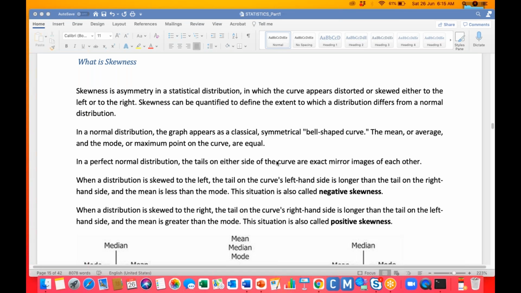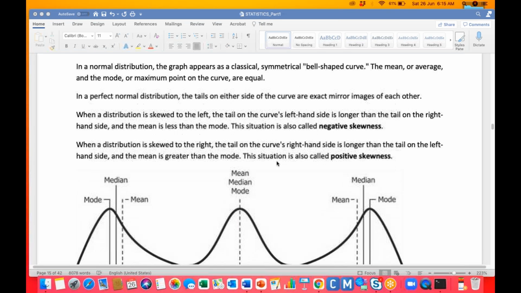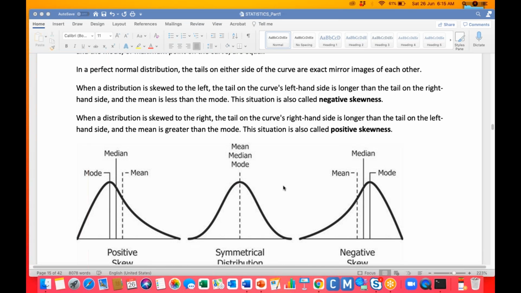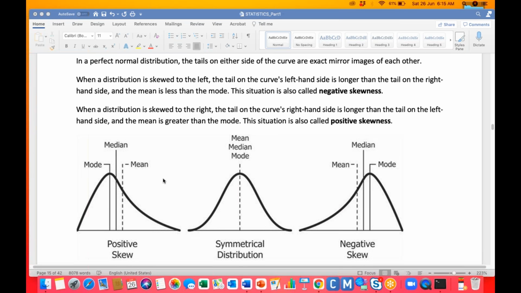The distribution can be symmetric or asymmetric. Symmetric means mean, median, mode will be the same. Asymmetric means there is some variation. You can figure out an asymmetric distribution with the help of skewness. When the skewness is zero, that is a symmetric distribution. Skewness will be positive or negative depending on your mean.